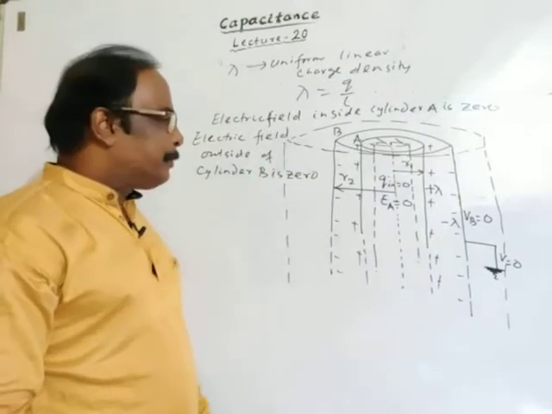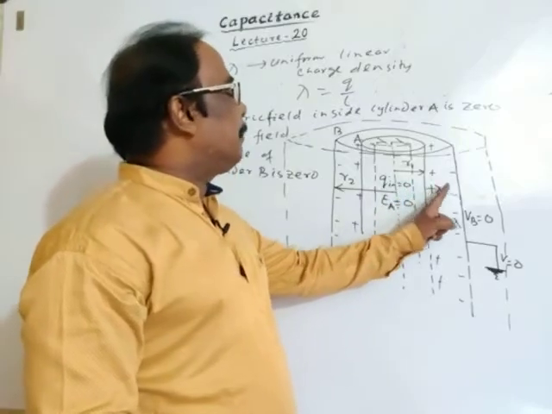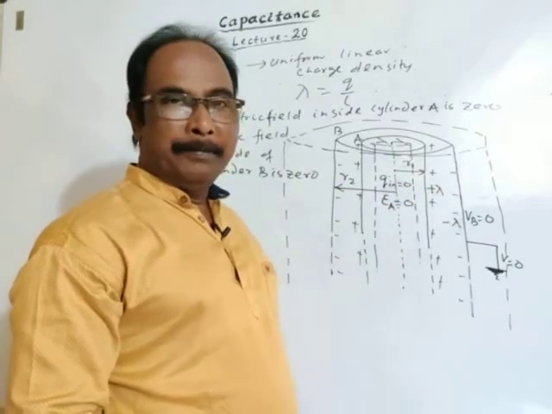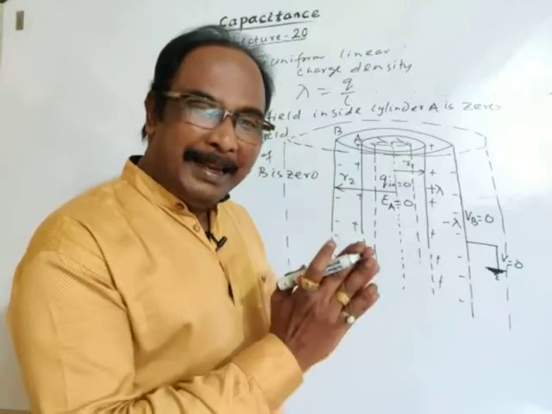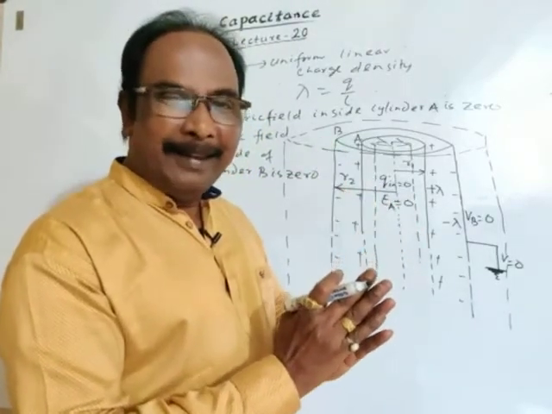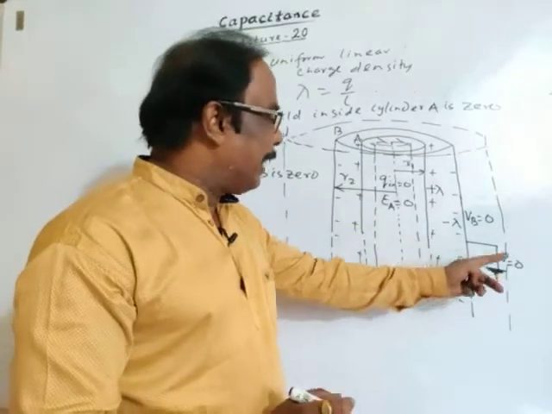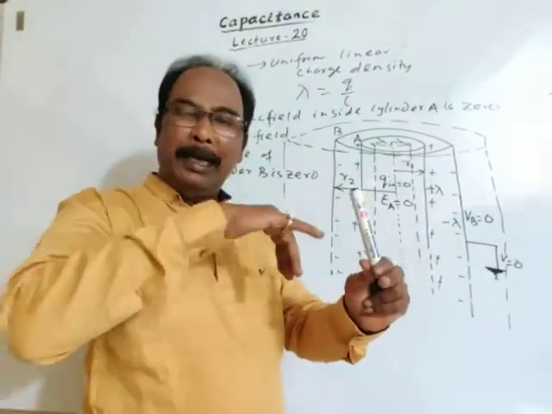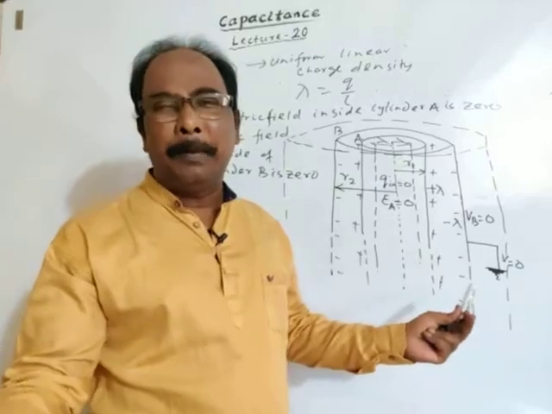Why? See, this is plus lambda, this is minus lambda. So the resulting linear charge density is zero. So there is no charge outside of cylinder B. So there is no electric field.